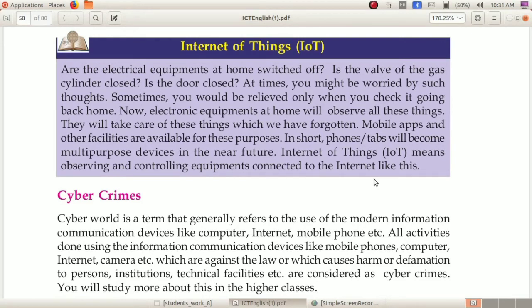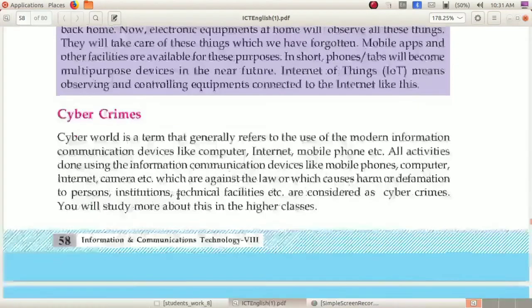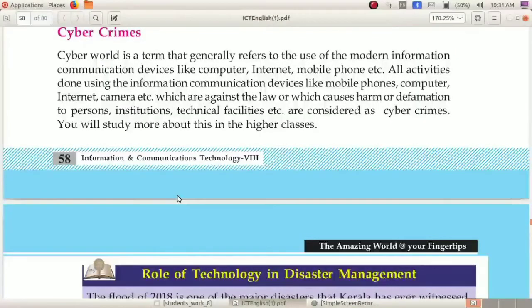Then the IoT will observe and control such equipment. Dear children, your assignment is to write a short note on IoT, the Internet of Things.